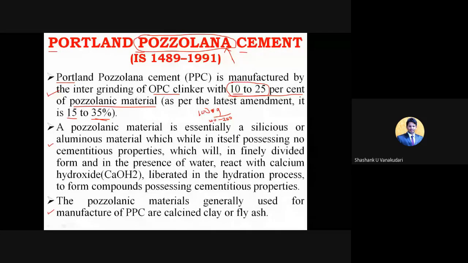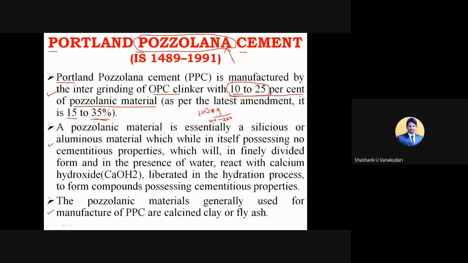The only thing is we should supply it from industries or certain camps to the required location where the cement is manufactured. And here the pozzolanic material is essentially a siliceous or aluminous material.